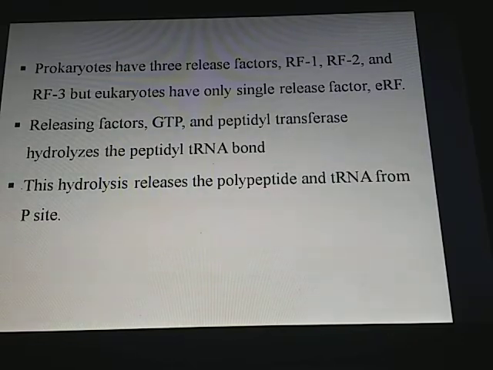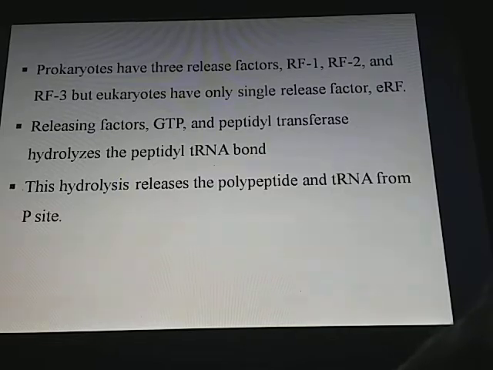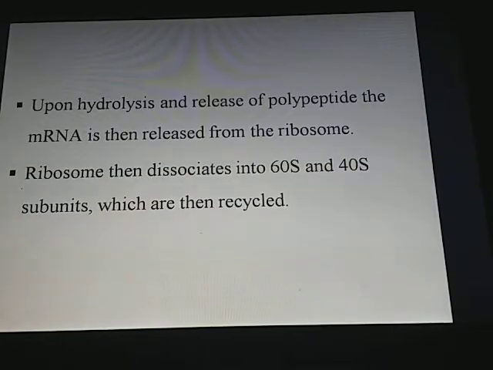The releasing factors, GTP and peptidyl transferase cause hydrolysis of the peptidyl tRNA bond. This hydrolysis releases the polypeptide and tRNA from the P site, and the termination is completed. Upon hydrolysis, the polypeptide is released, and the mRNA is then released from the ribosome. The ribosome then dissociates into 60S and 40S subunits, which are then recycled.